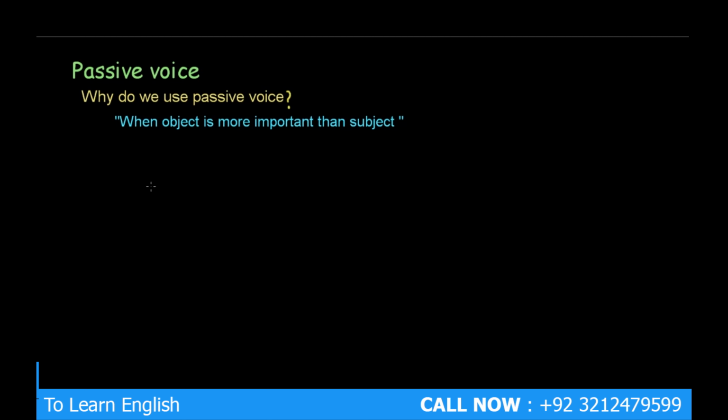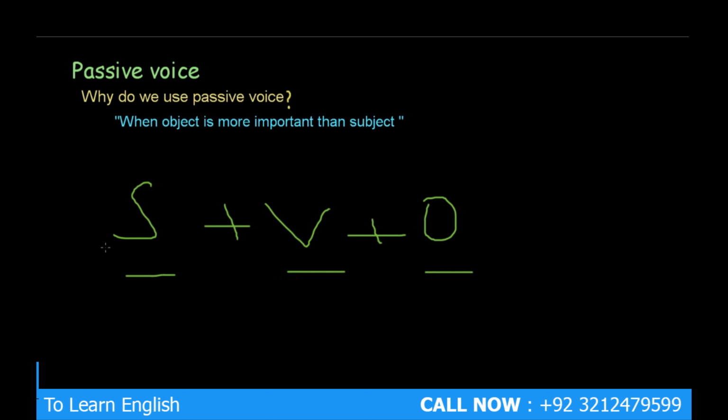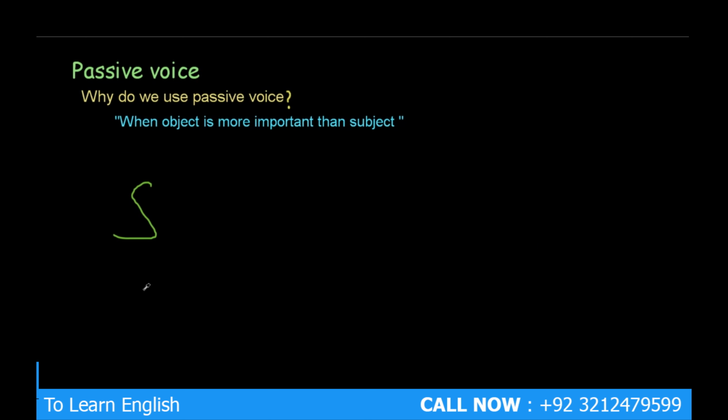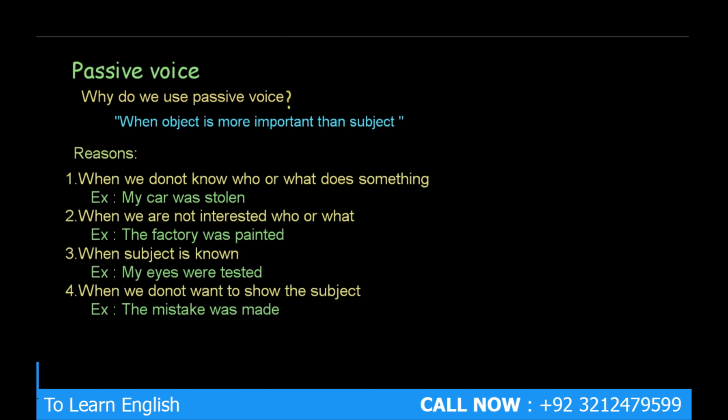For example, if you take the simple structure, we have subject, verb and object. In our normal tenses, our subject is most important. But in passive voice, our object is more important than subject. Getting me? So why is object more important than subject? Here we have the reasons.